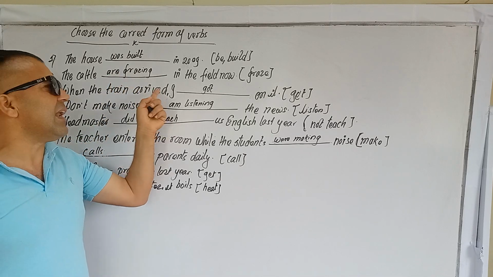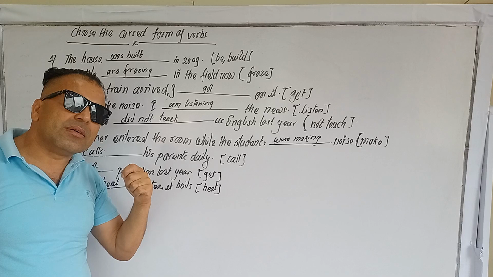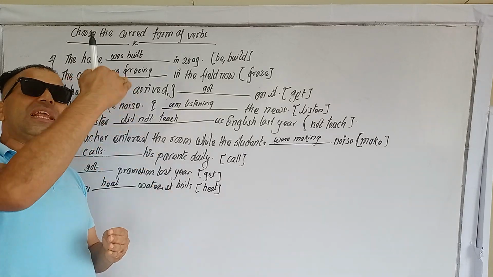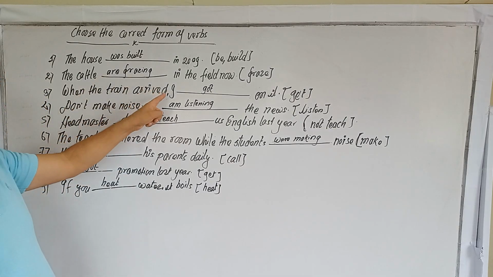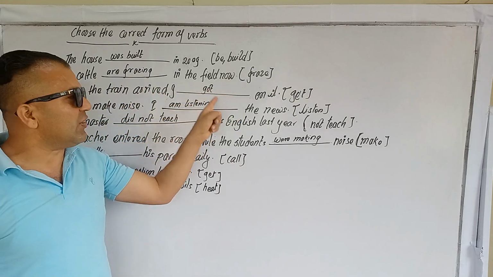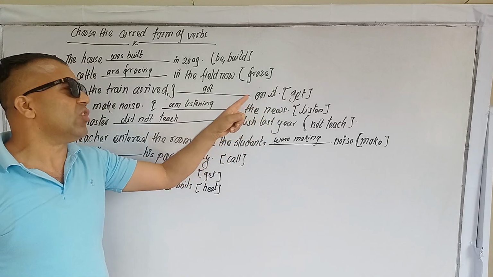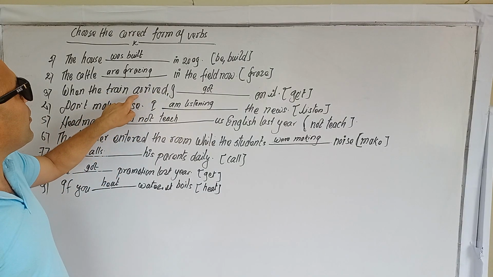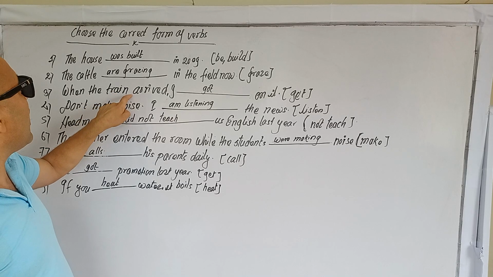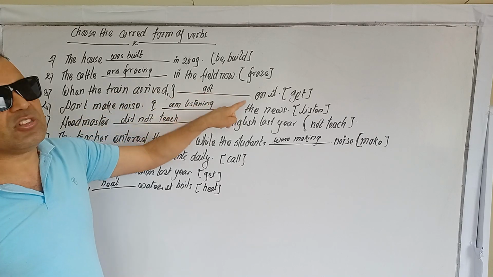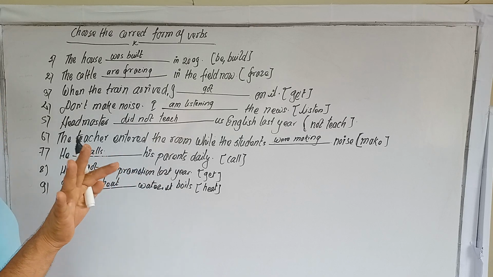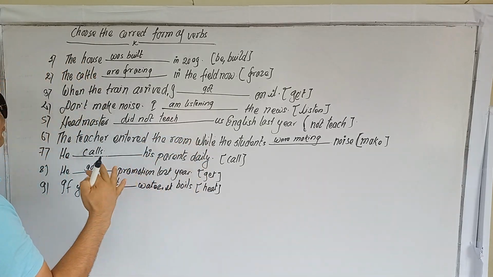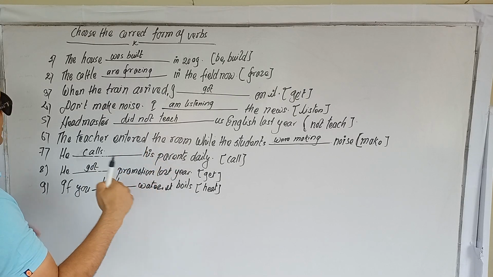Then one action and another action quickly happen, related to this. So I put here got. I got on it. It is also past. Both are simple past, connected to each other.